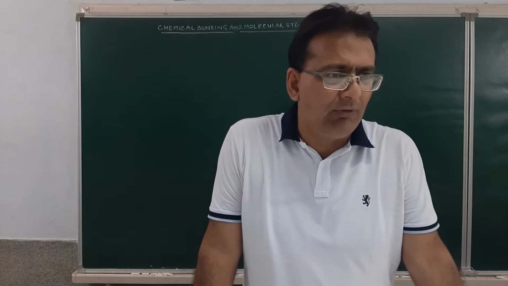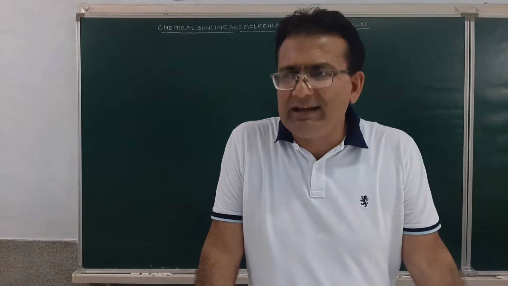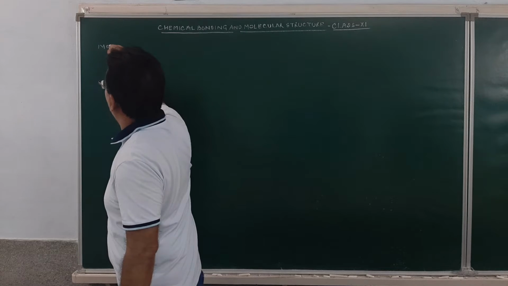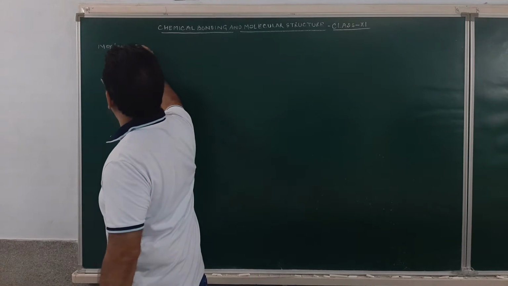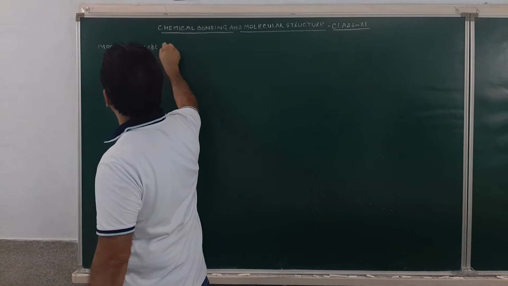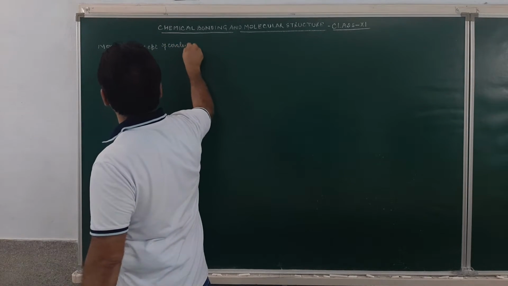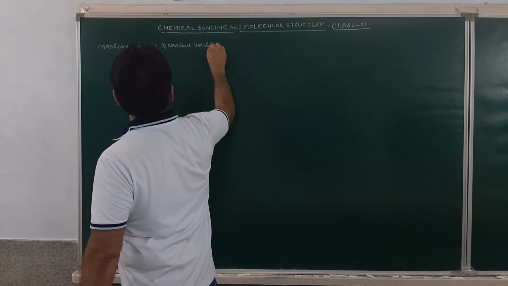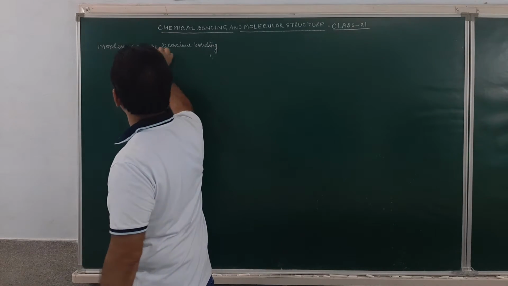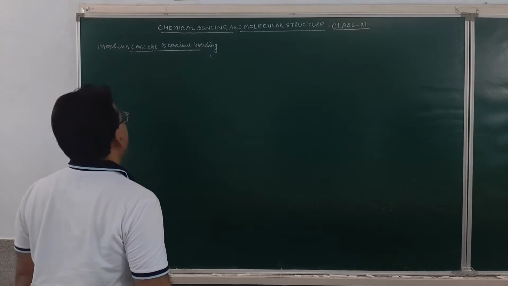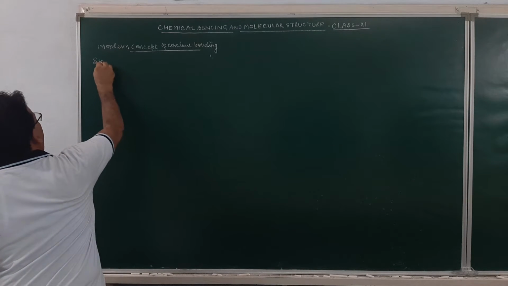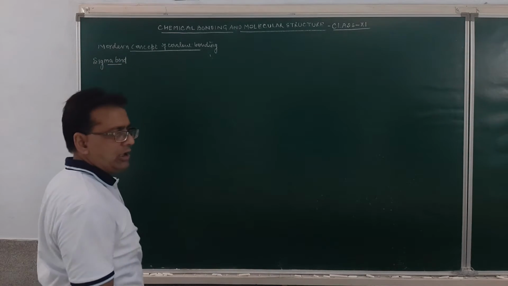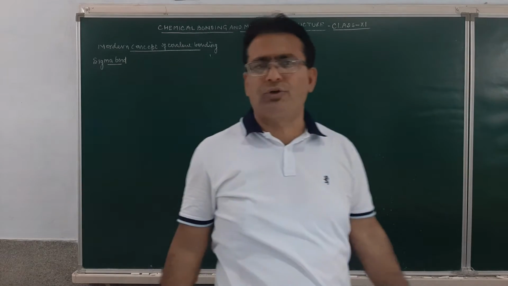Now students, if you remember, in our previous lecture we were discussing sigma bond formation in this modern concept of covalent bonding. I told you that in sigma bond formation, the bond is formed by head-on overlapping of half-filled atomic orbitals.